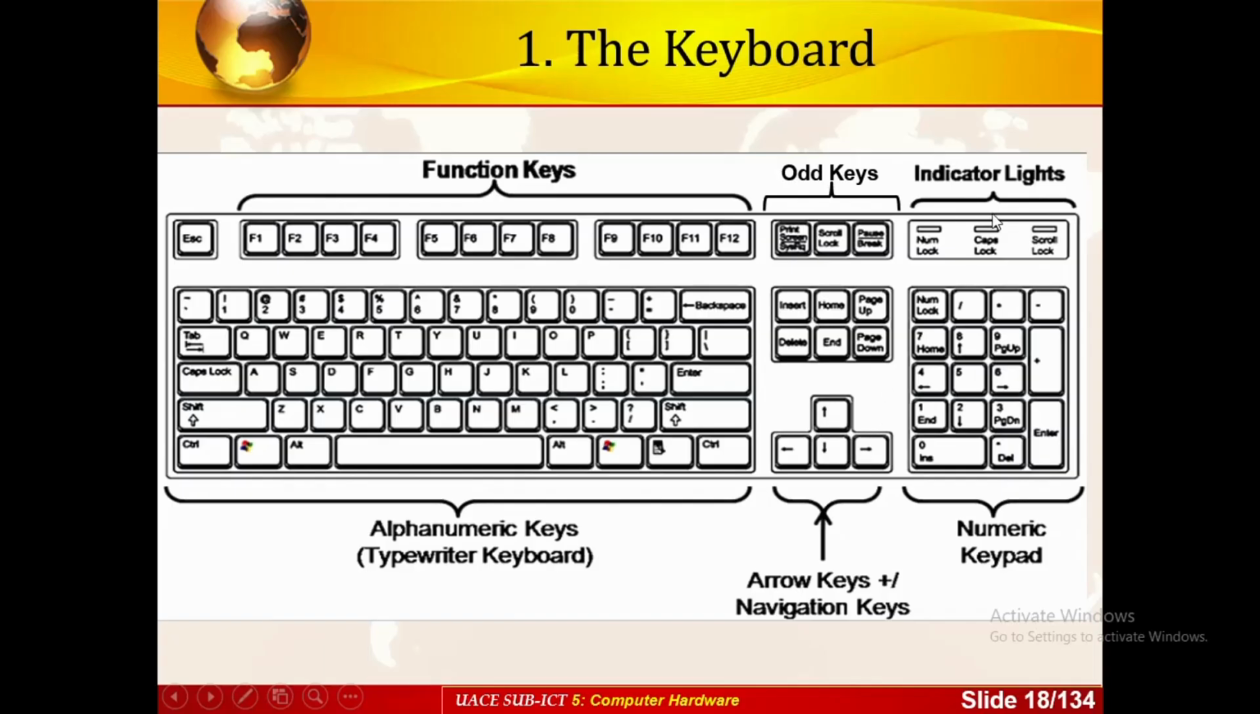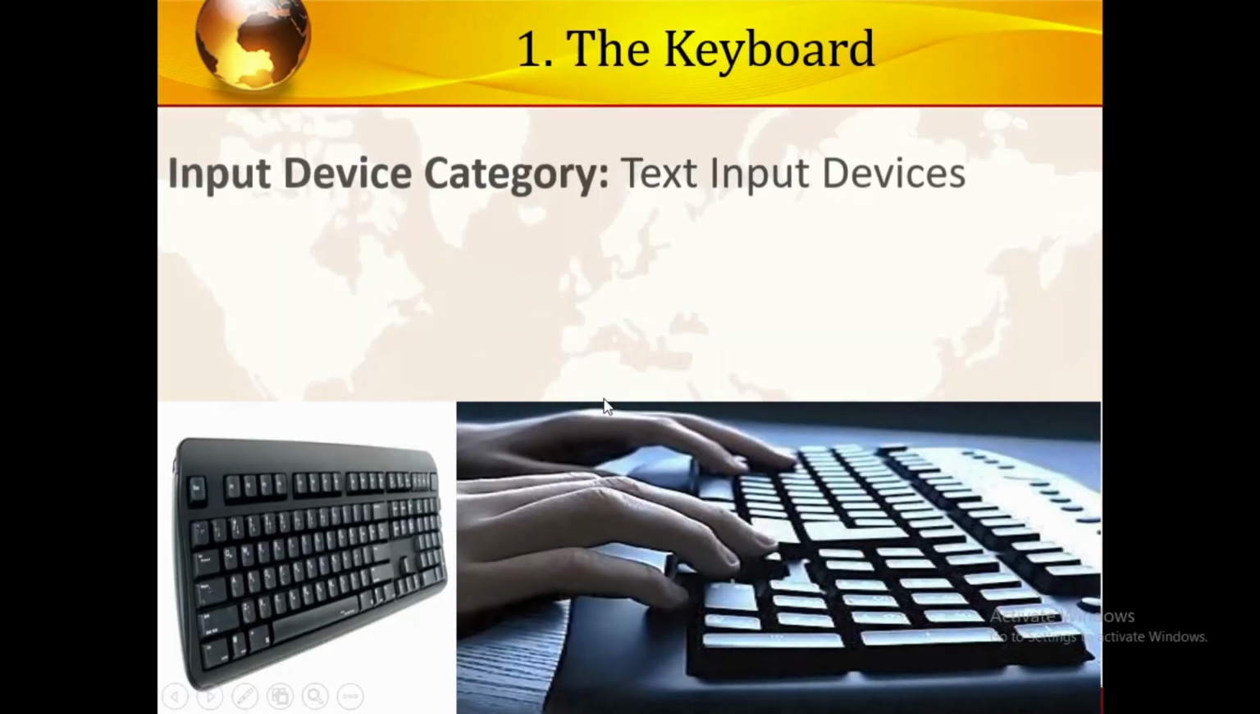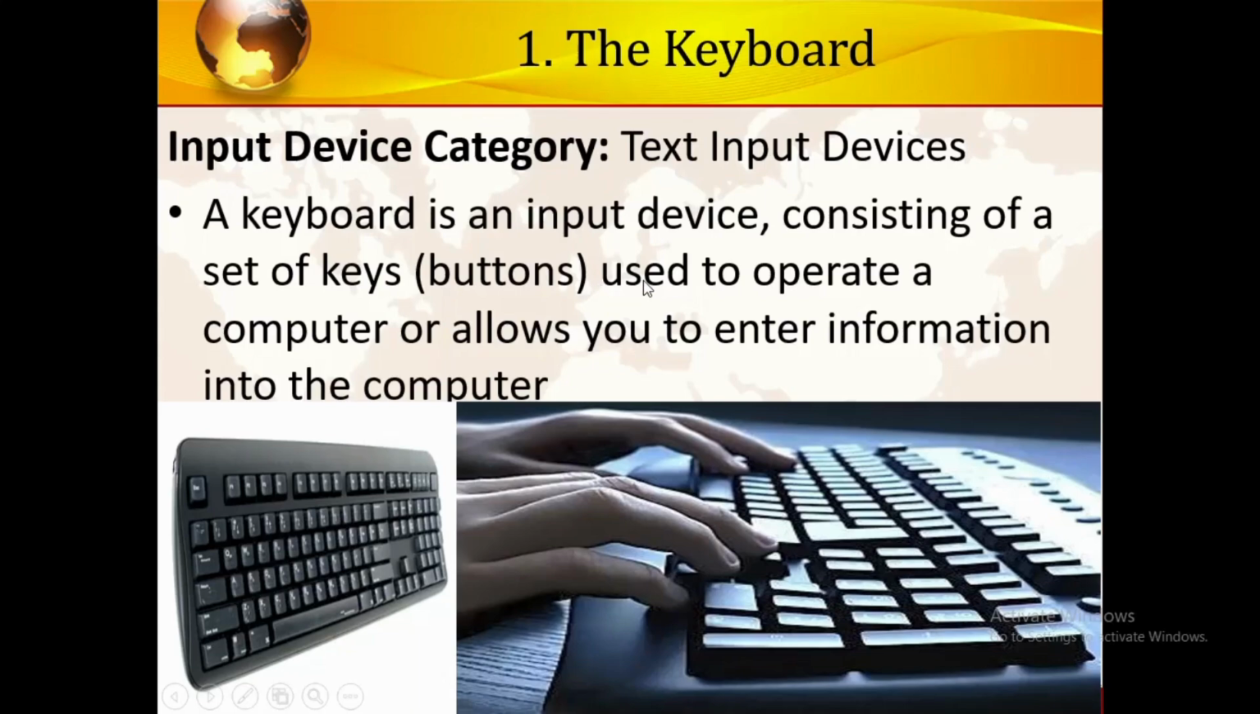We have indicator lights: the num lock, which helps you to lock this part, the caps lock key, and the scroll lock key. Then we have the numeric keypad keys here, which help you to type very fast when you are entering numbers. So that's the keyboard. It is very important for a student to know how to use it very well. It is a text input device, which helps us operate a computer by entering information by pressing the keys on the keyboard.